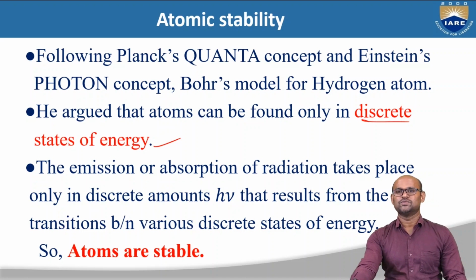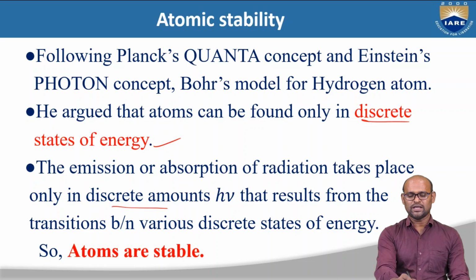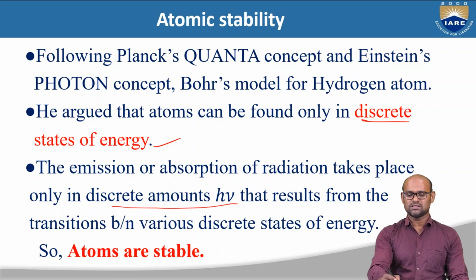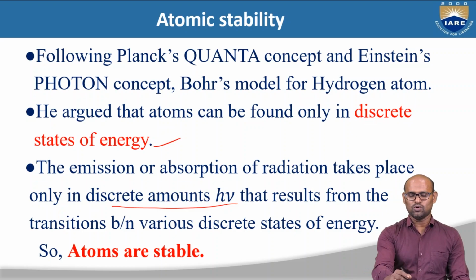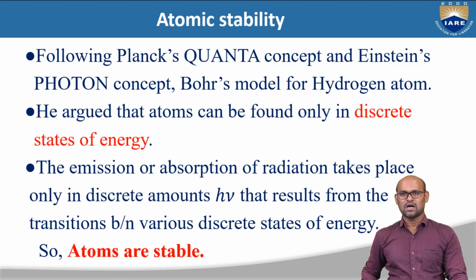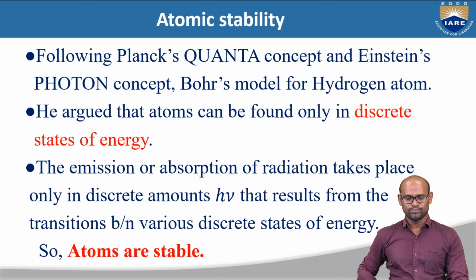The emission or absorption of radiation takes place in the form of discrete amounts, like photons or quanta, of energy h nu. So Bohr's model could successfully explain that atoms are stable.